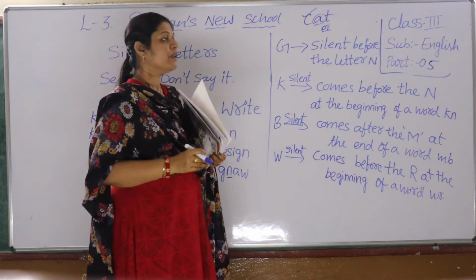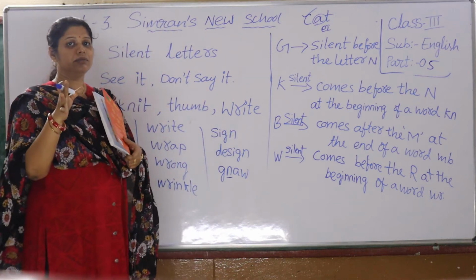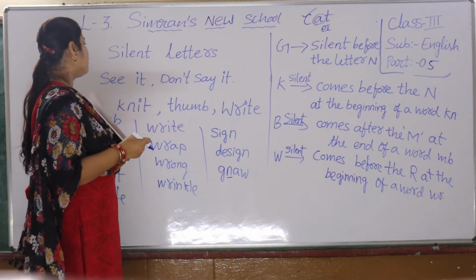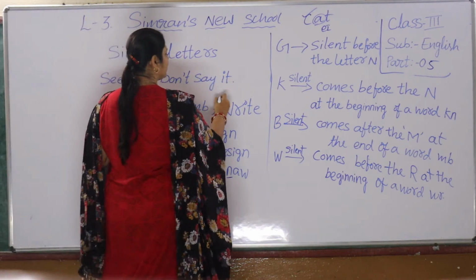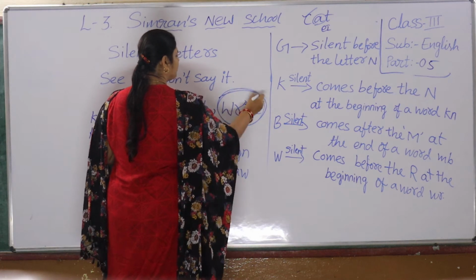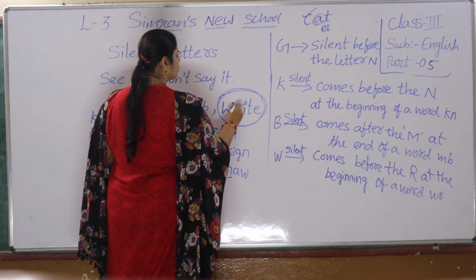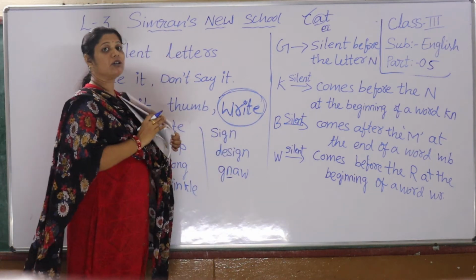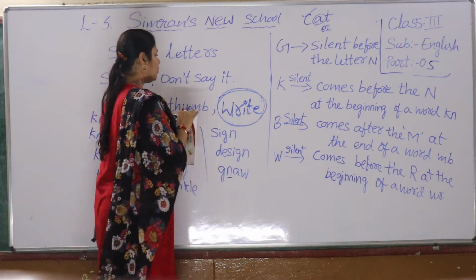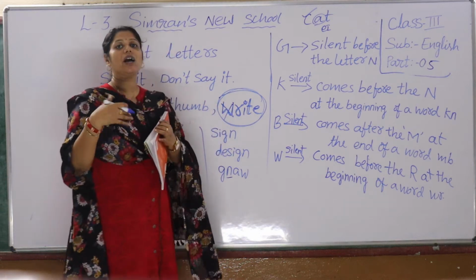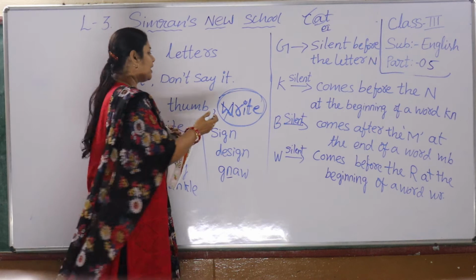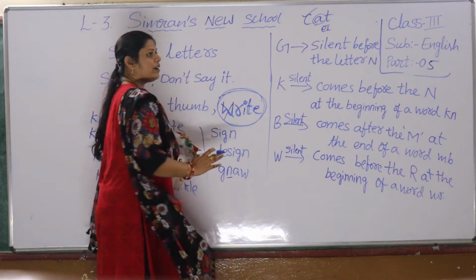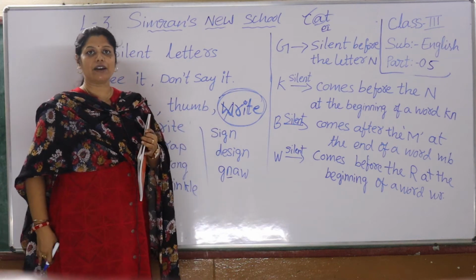According to the phonic rules, there are some words where letters are not pronounced. For example, if I write W-R-I-T-E, how do you pronounce this? Right. W is not at all pronounced. We are not taking the W sound. Why? We say it is silent. What is this silent? Really it is confusing, no?